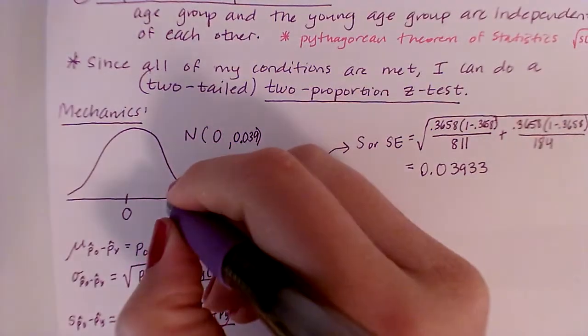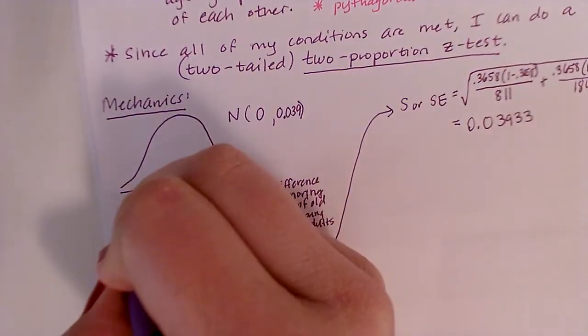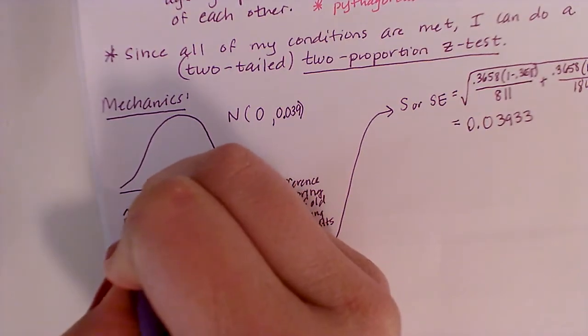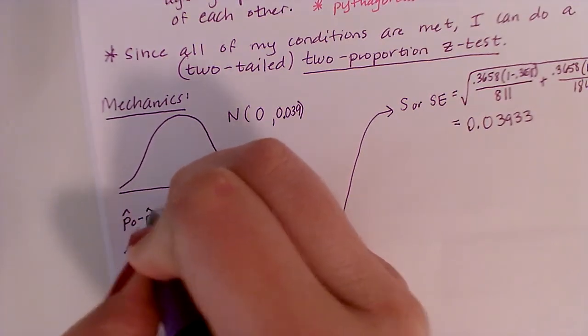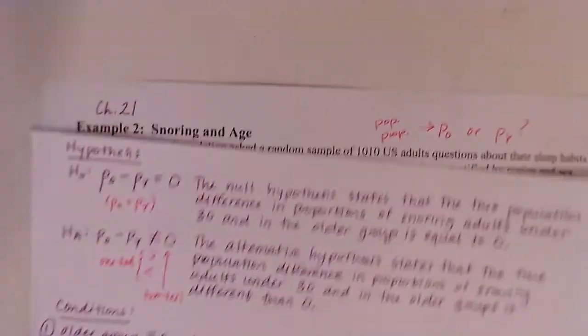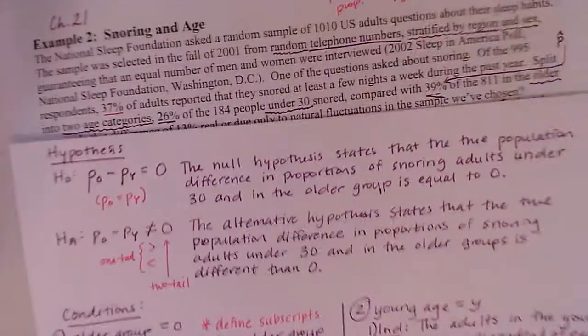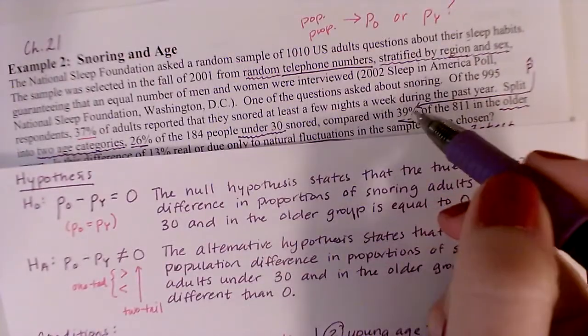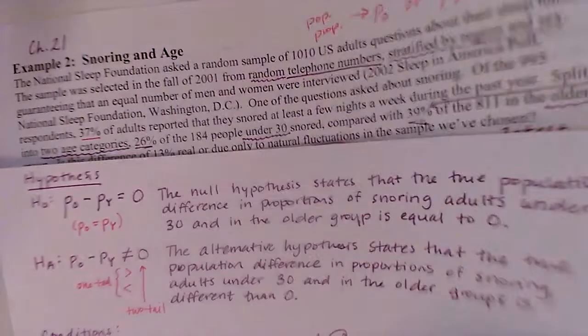So this is going to be called my p hat of O minus p hat of Y. And what I observed, and this is just based exactly on what they give me in this question, is that p hat O is 39% and p hat Y is 26%.